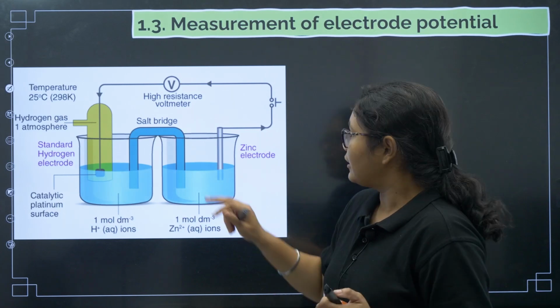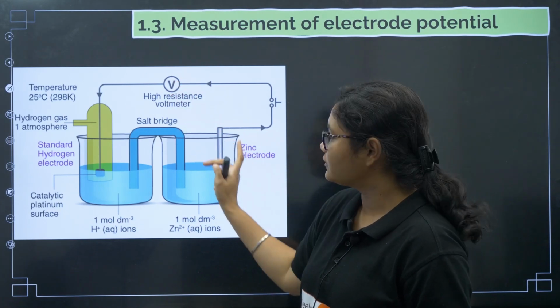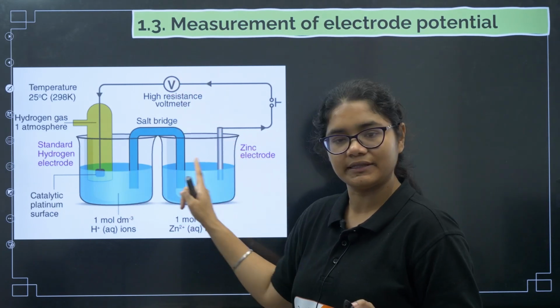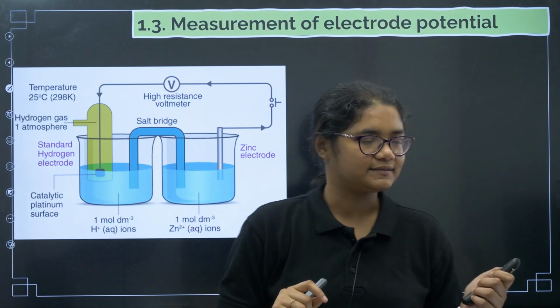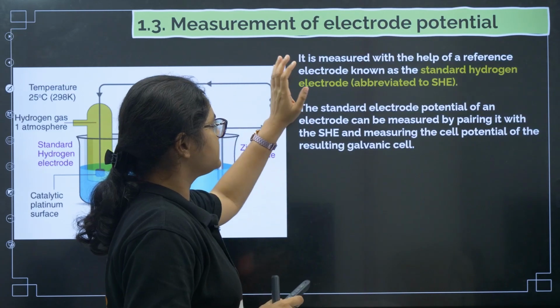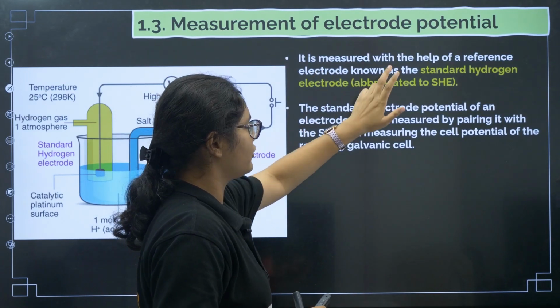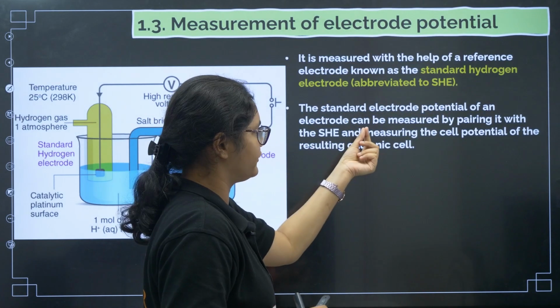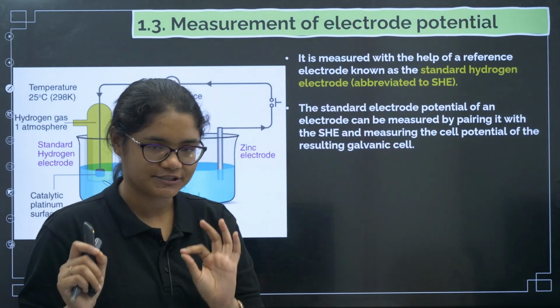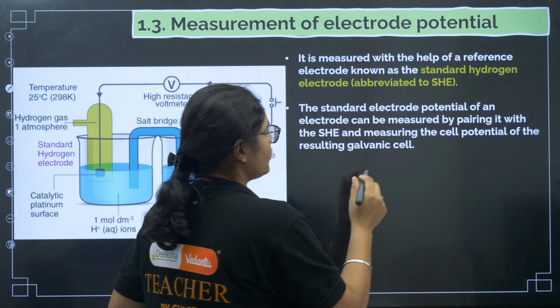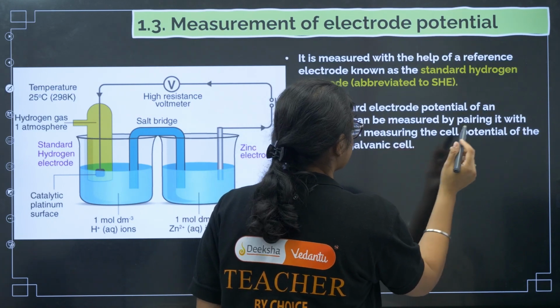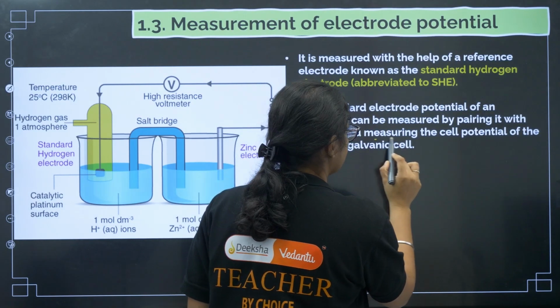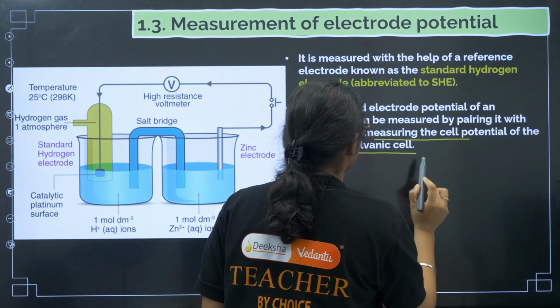Here is a voltmeter, which measures the potential difference between these two. It is measured with the help of a reference electrode known as the standard hydrogen electrode, abbreviated as SHE. The standard electrode potential of an electrode can be measured by pairing it with the SHE and measuring the cell potential of the resulting galvanic cell.